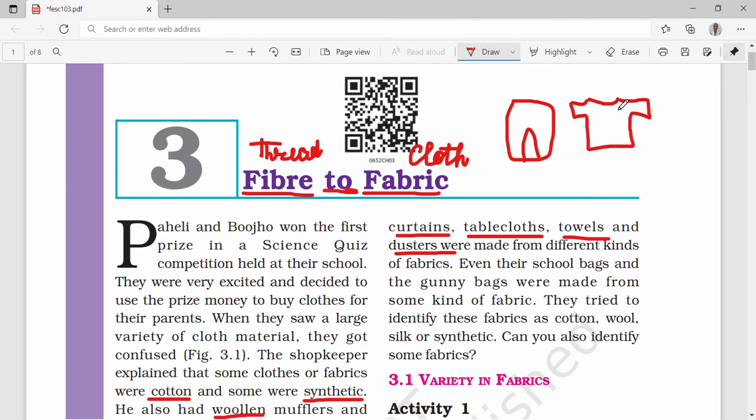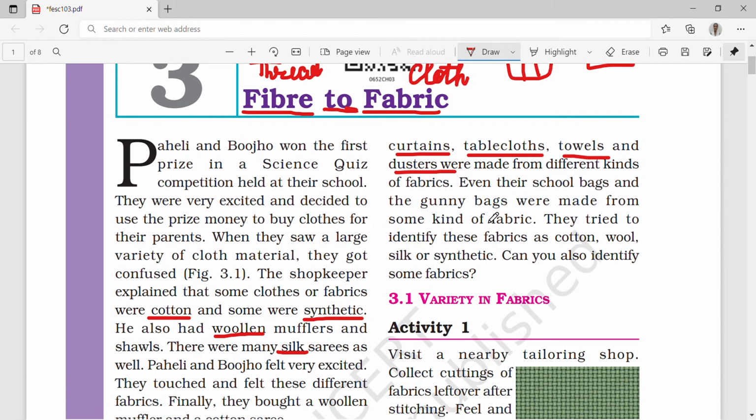Obviously the bag's. Now they tried to identify these fabrics as cotton, wool, silk or synthetic. Can you also identify some fabrics? You may easily get to know cotton and wool, but you will be a little bit confused about silk or synthetic, if you don't know.